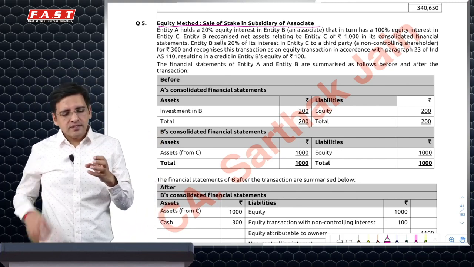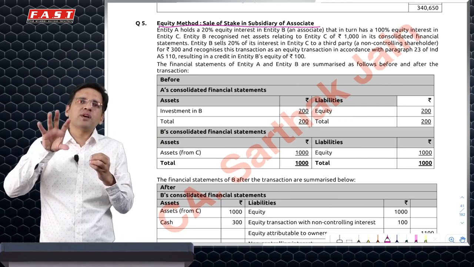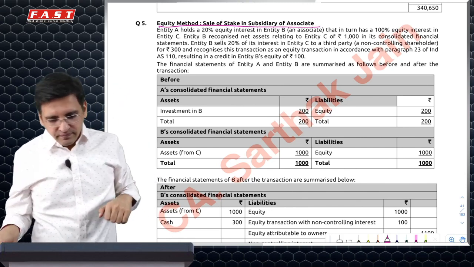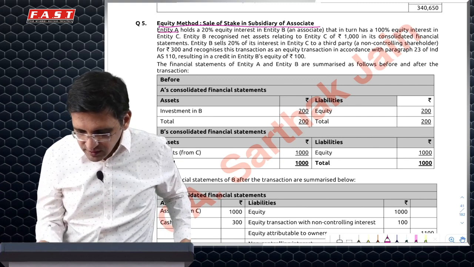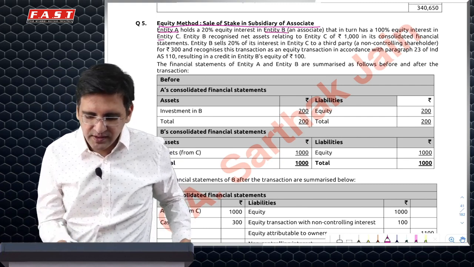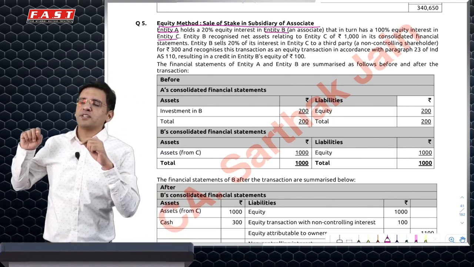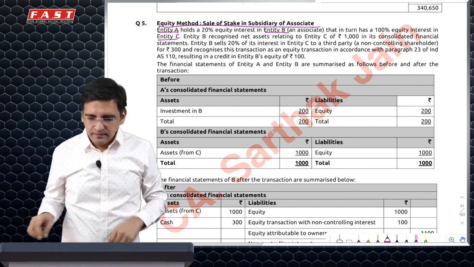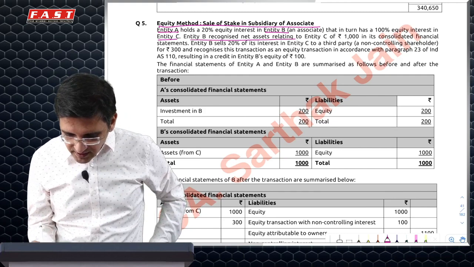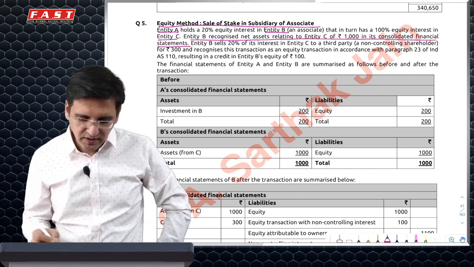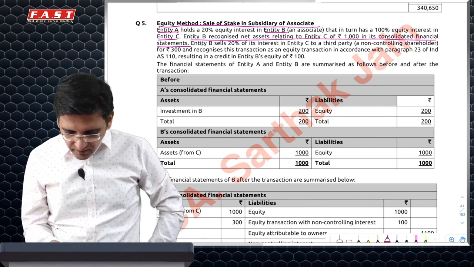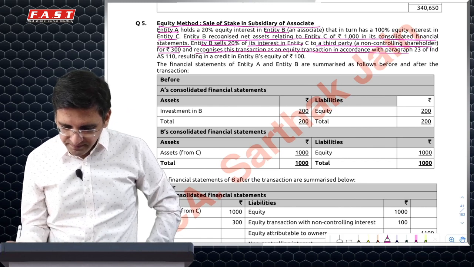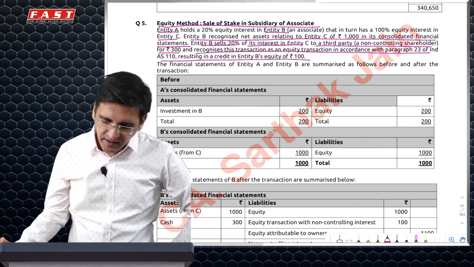Now what has happened in this question is, the associate has sold some part of its investment in its subsidiary. So the question is basically, I am company A, I have an associate B, which in turn has a subsidiary C. Now B has sold some stake in C, but it has still not lost control, so it's a transaction with equity participants. The entity B recognized net assets relating to entity C as 1,000 in its consolidated financial statements. B sold a 20% interest in C to a third party NCI for 300 and recognized this transaction resulting in crediting equity by 100.